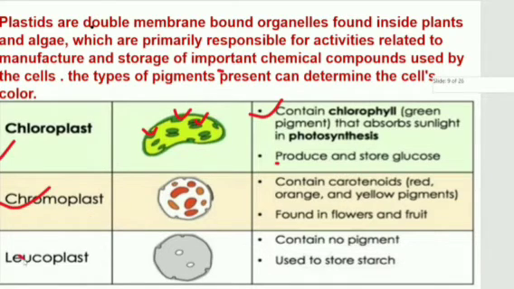There is another plastid which is known as leucoplast. Leucoplast contains no pigment and it is only used to store the starch. So you might have also seen the potato. Potato is a stem, and potato is also a vegetable. When you cut a piece of potato, you see it is white in color. As you know, the potato stores the starch.